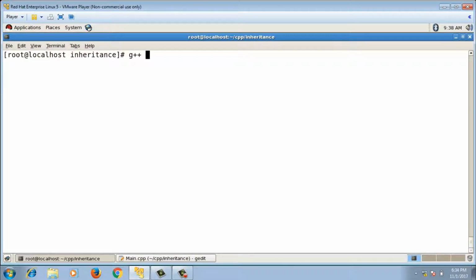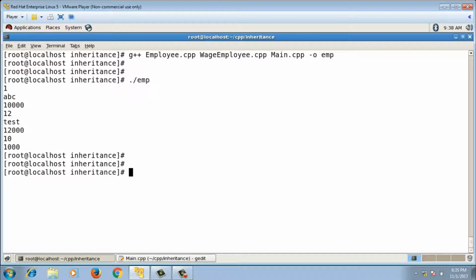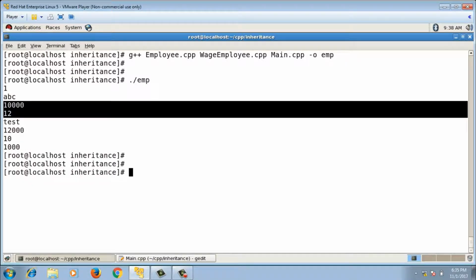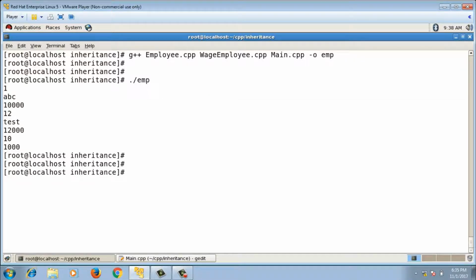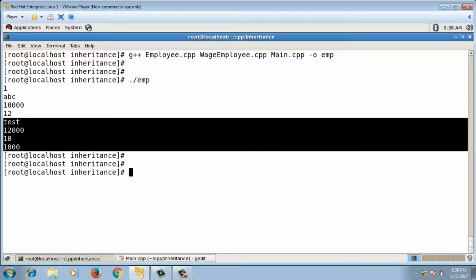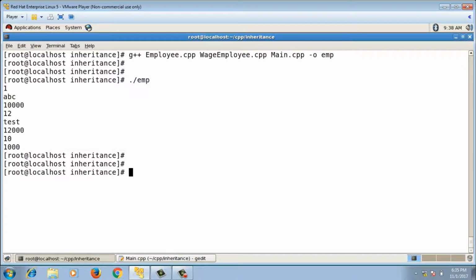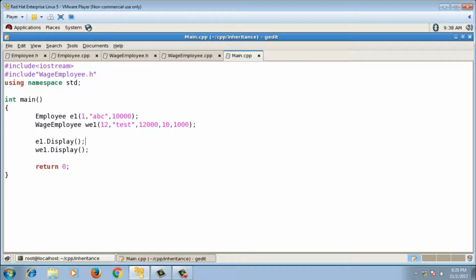then let me compile employee.cpp, wage employee.cpp, and main.cpp. -o emp is the executable that I want to create. So it will get compiled, and if I say ./emp, this will display both the objects correctly. First is employee object, 1 abc 10,000 is employee object, and next 5 values 12 test 12,000 10 1,000 is the wage employee object. So this is fine. Up till this it is working.